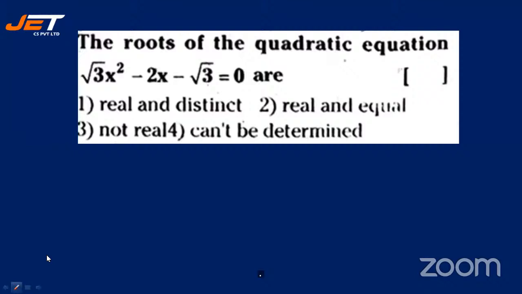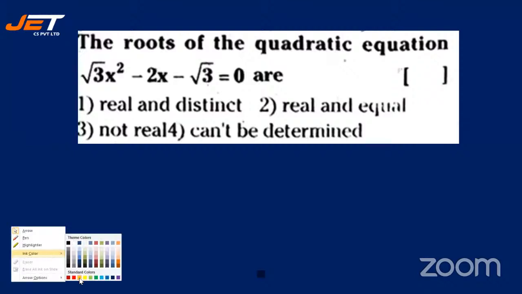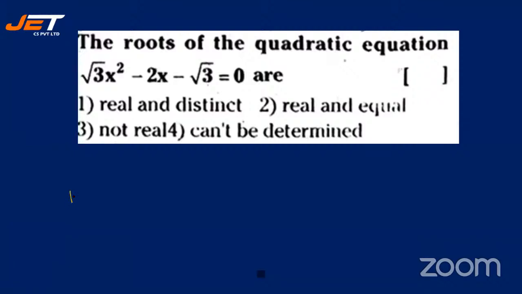You remember in the initial first slide, we explained, isn't it? B square minus 4AC. What happens if it is equal to 0? What happens if it is less than 0? What happens if it is greater than 0? Right? So I've given you a clue. Let's see how many are able to do this and give me the answer. It's very simple, does not require even 40 seconds for this.